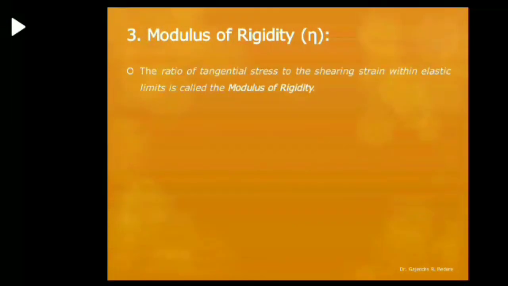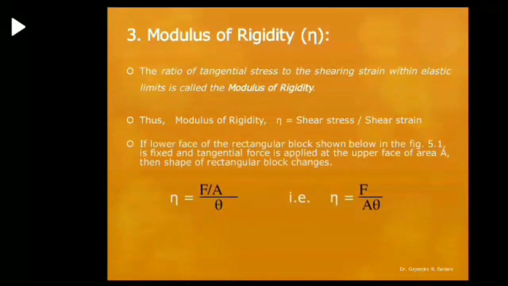The third modulus of elasticity is the modulus of rigidity. It is denoted by eta. The ratio of tangential stress to the shearing strain within elastic limits is called modulus of rigidity. The formula for modulus of rigidity is shearing stress upon shear strain. We have seen the example of a rectangular box which is fixed at the lower end and a tangential force is applied on the upper face.